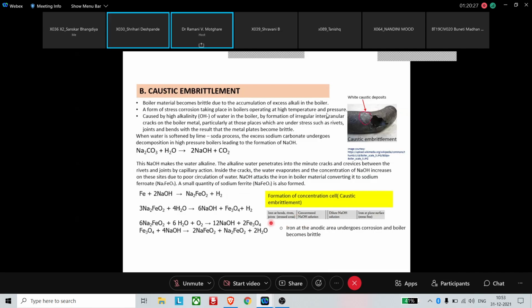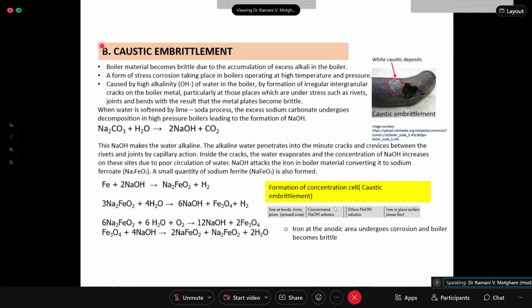Yes, so understand that this is the bend, the bend pipe. The metal here, like I told you, has grain centers and grain boundaries when a metal is cast, a molten metal.